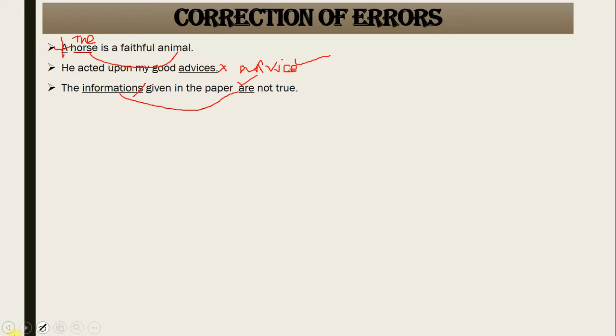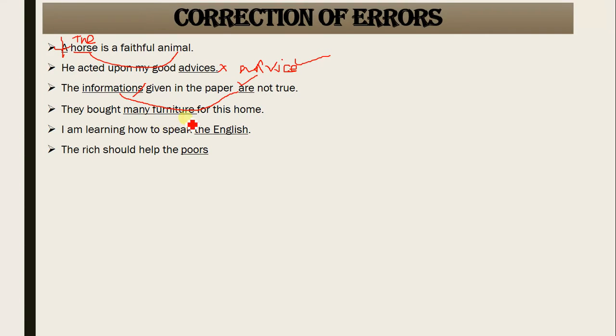Got it? The next one: they bought many furniture for this home. Similarly, furniture is always taken as singular: the furniture is new, is good. So many furniture is not correct. If you want to show that I have got so many items of furniture, again you need to put partitives. They bought many items of furniture. The word item: an item of furniture is new, again singular. Or if I say, items of furniture are new.